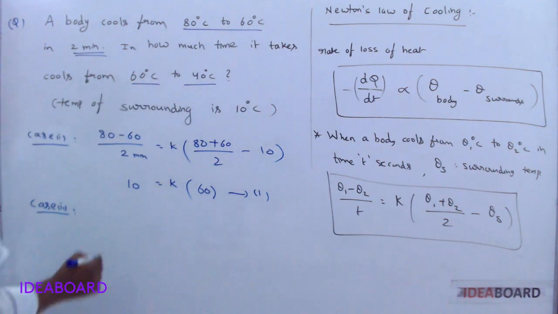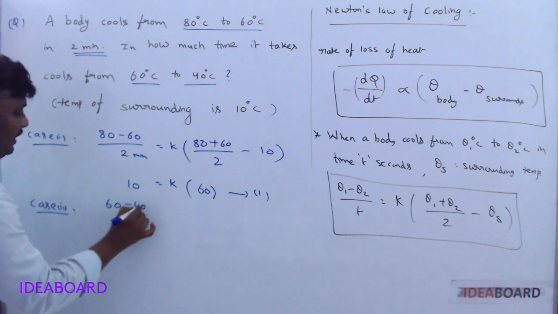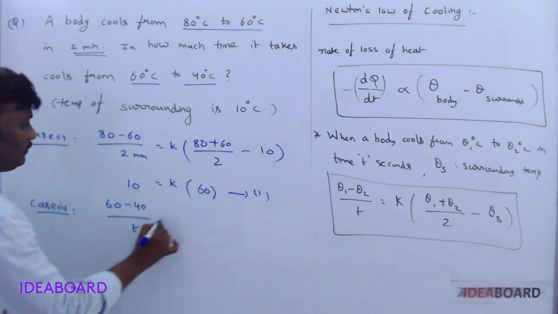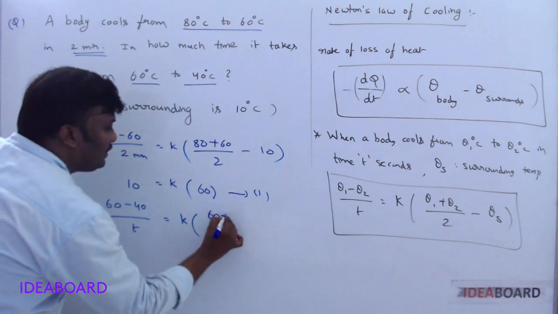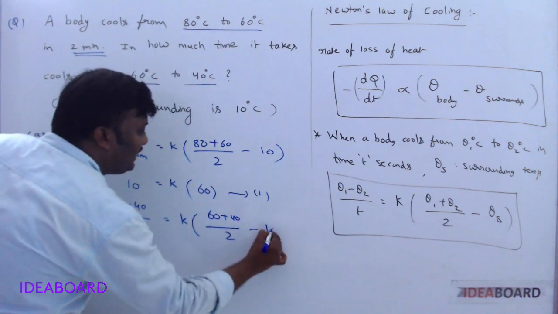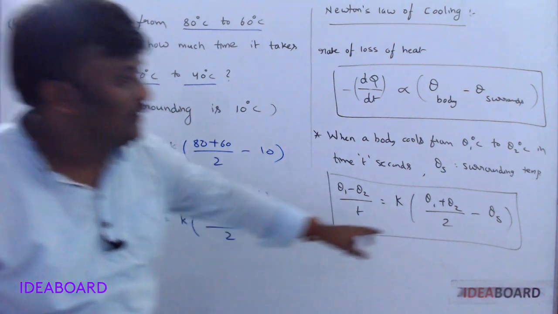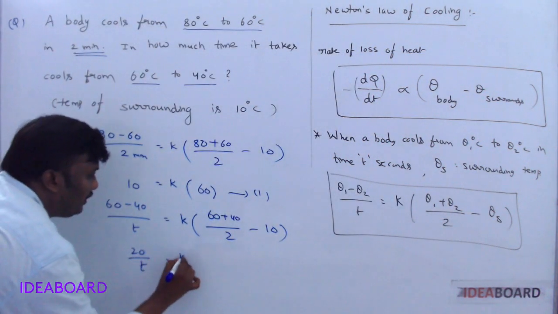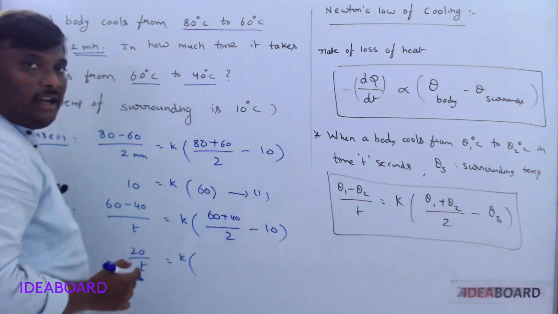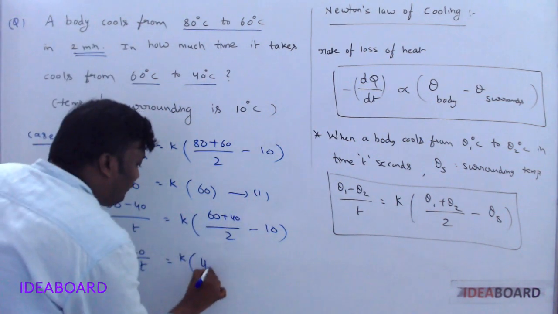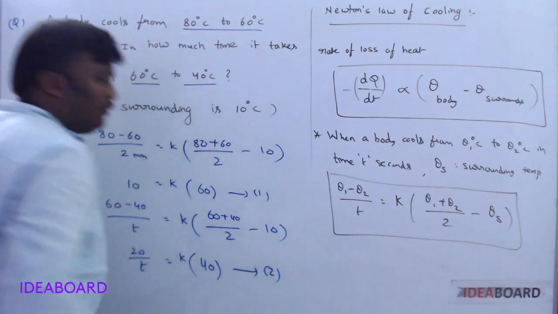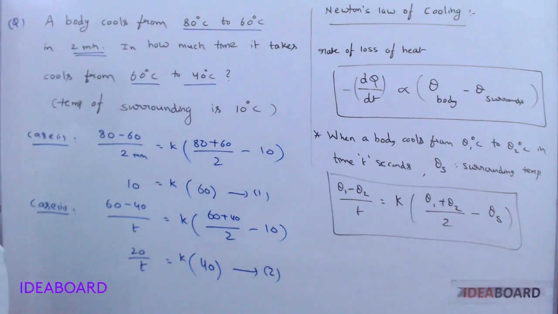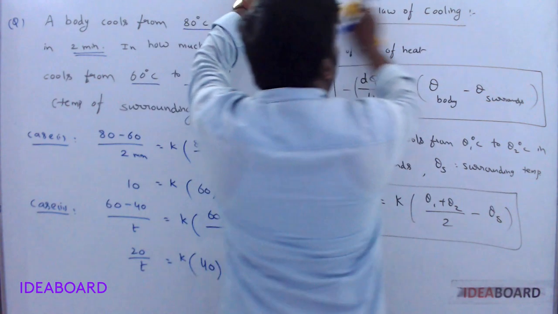Let us see case 2. The temperature is given as 60 to 40 now. So 60 minus 40 by how much time I am asking, T. K into 60 plus 40 by 2 minus surrounding temperature, 10. So this is 20 by T now. K into 60 plus 40, 100. 100 by 2, 50. 50 minus 10, 40. We have the second equation now. You want T, so take equation 1 by equation 2 and you will get the value of T.